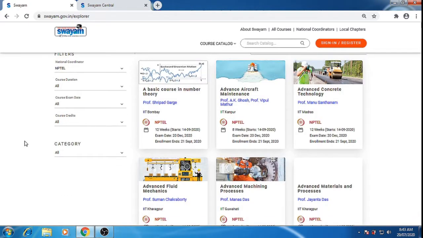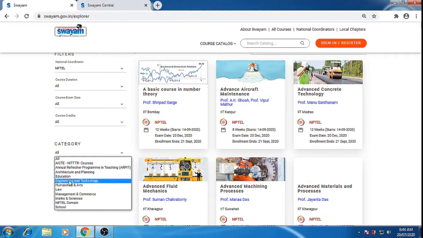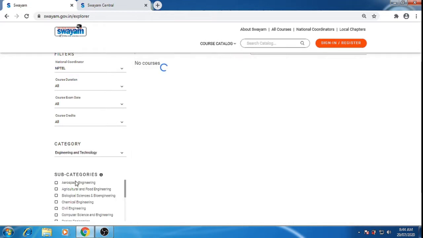If we want to sort it by branches, on the left hand side we have the second filter category. Here we can select engineering, technology, education, architecture, law, management, maths and so on. If I select engineering and technology, I get the list of courses in engineering and technology.